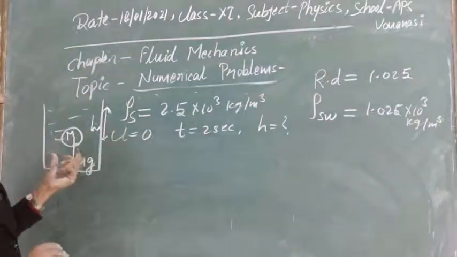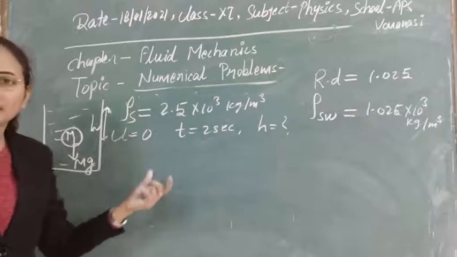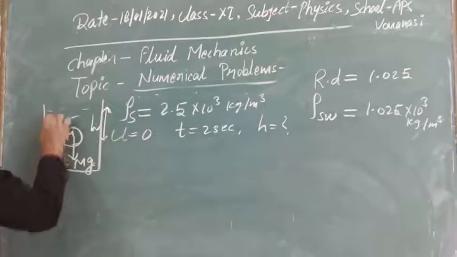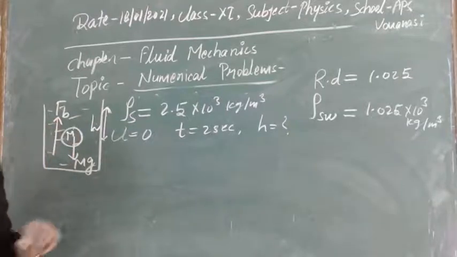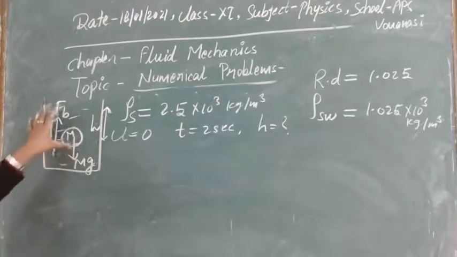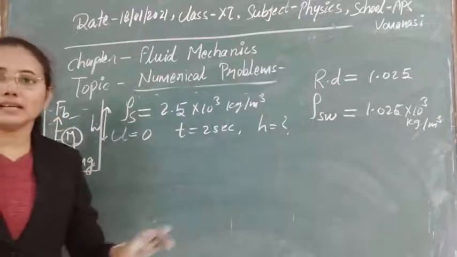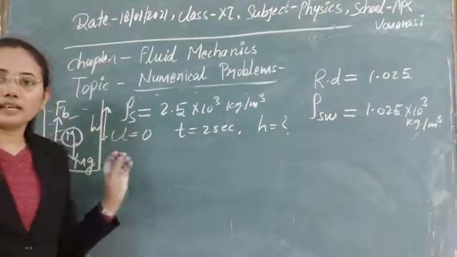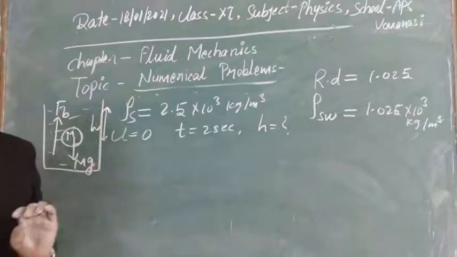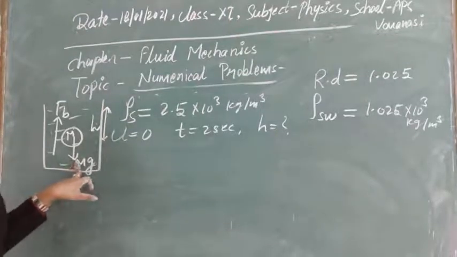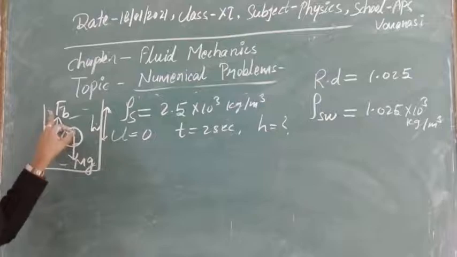Due to that, an upward thrust acts on it, which is also known as the buoyant force. The question says the body is going to sink, which means the net force acting is in the downward direction, so its weight is greater than this.